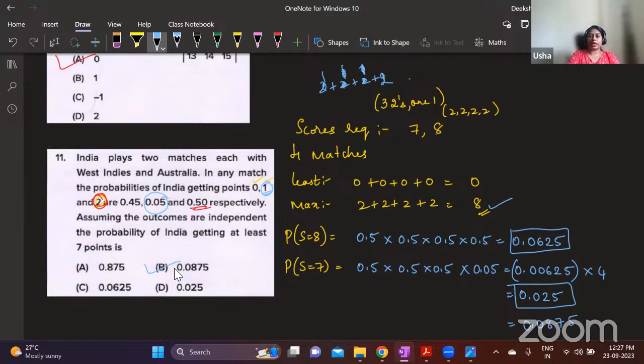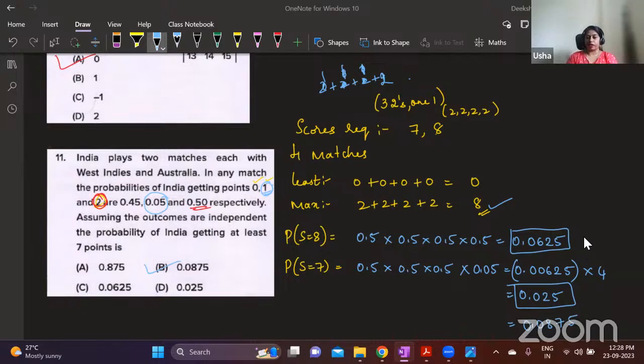Okay. The answer is at least 7, means they can score 7 points, and more than 7 is 8. Can they score 9? No, because there are only 4 matches they're playing, and maximum point they can win in every match is 2 only. So in every match, if they win 2 points also, they'll make only 8 points. So either they have to get 7 points or 8 points. So to get 8 points, there is only one possibility. Every match they should get 2 as the score. And probability of getting 2 is 0.5. So 0.5 4 times gives you 0.0625. This is the probability of getting 8 as their score.